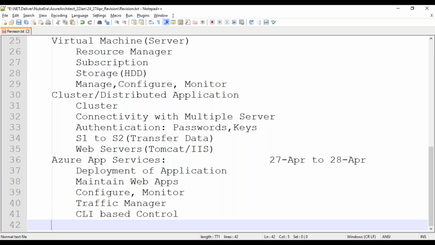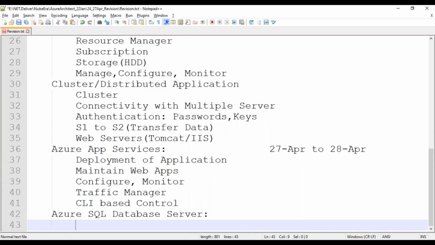And the other concept is the Azure SQL server, the SQL database server, how we will manage it, and how to understand migration from on-prem to the Azure database server.